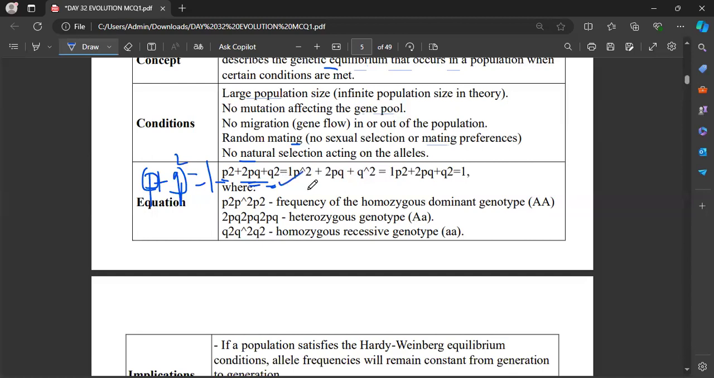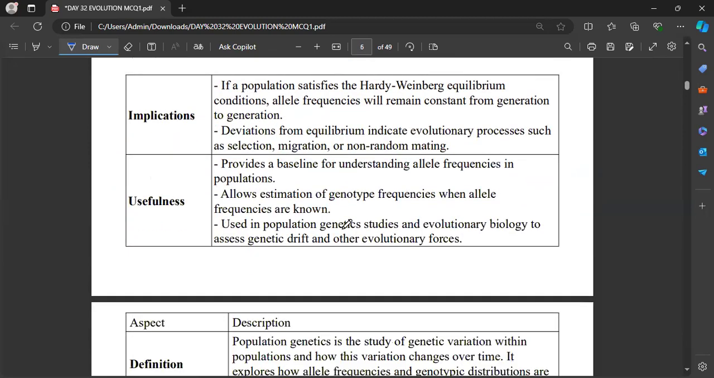Right? This is how you have to understand this equation. Now, see here they have given us p square, 2p square. See, so this will be the frequency of the homozygous dominant genotype. So these are all equations I'll explain to you later, because only when solving the questions you come to know. If I say it now, you'll tend to get confused. So we'll skip that equation part.